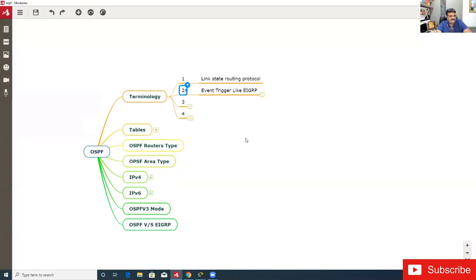Nitish Sharma is saying hop count. It is a different thing. Rohan Maghwani, good evening. Welcome, Rohan. Nitish Sharma, we cannot say that it is a hop count. Okay.